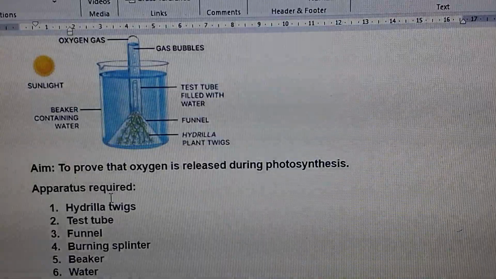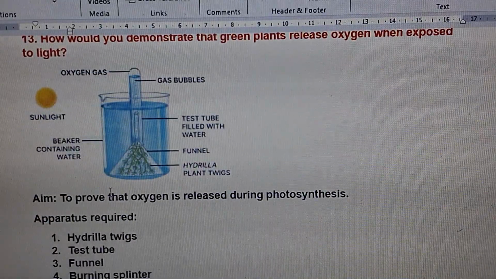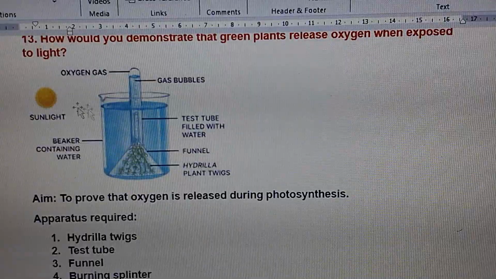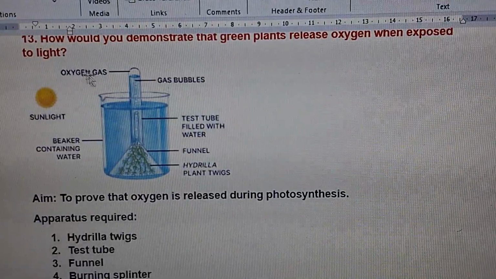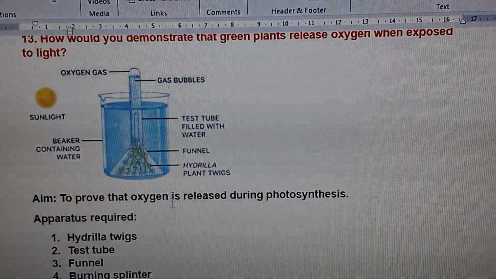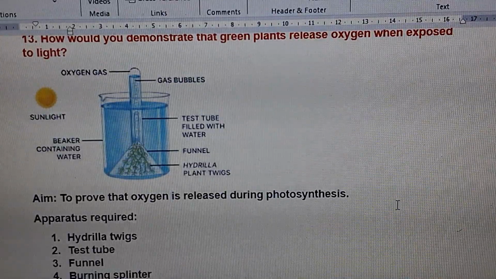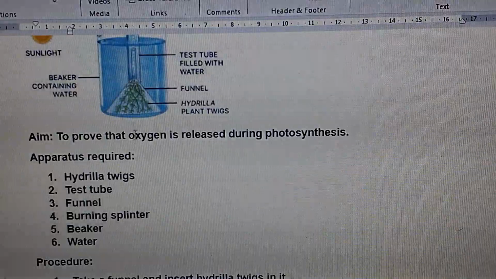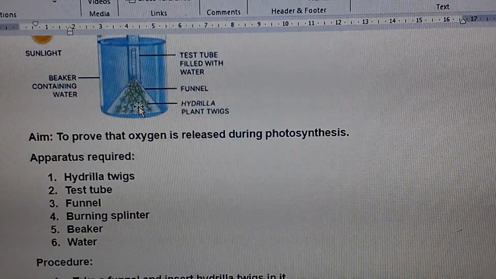So the diagram is also important. Sometimes they ask you to draw only the diagram and label the parts. So take care of this diagram and the parts. The aim is to prove that oxygen is released during photosynthesis. Then the apparatus required: hydrilla. These are all hydrilla.